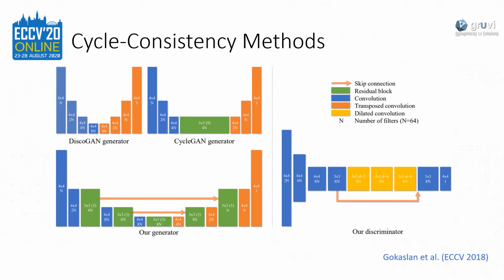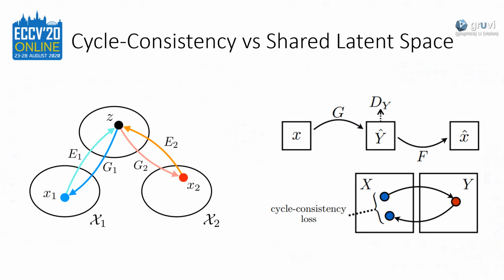Many works exploring the cycle consistency assumption aim to propose architectural improvements and create more refined losses, such as GANimorph by Gokaslan and others. For instance, one of the key contributions of this work is proposing the use of dilated convolutions in the discriminator. In fact, the shared latent space assumption implies the cycle consistency assumption, but not vice versa, according to the authors of UNIT, Liu and others.